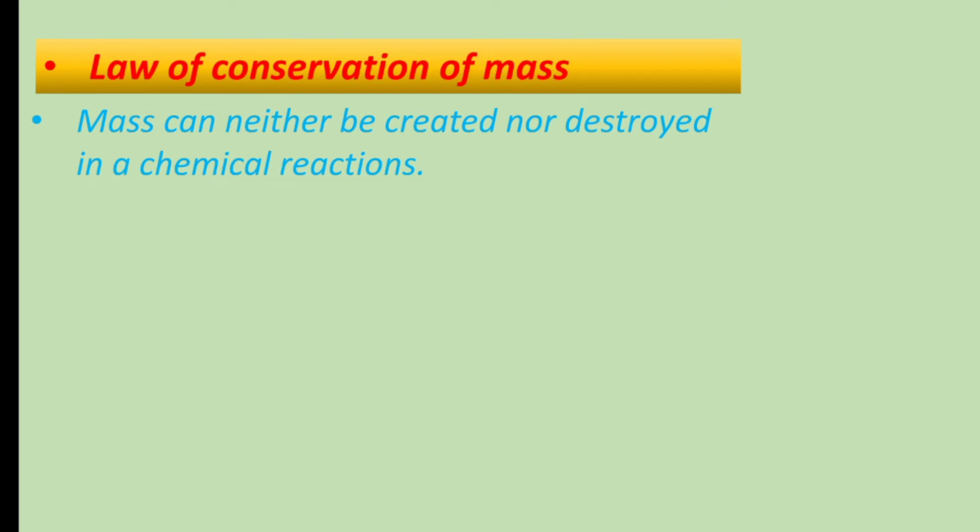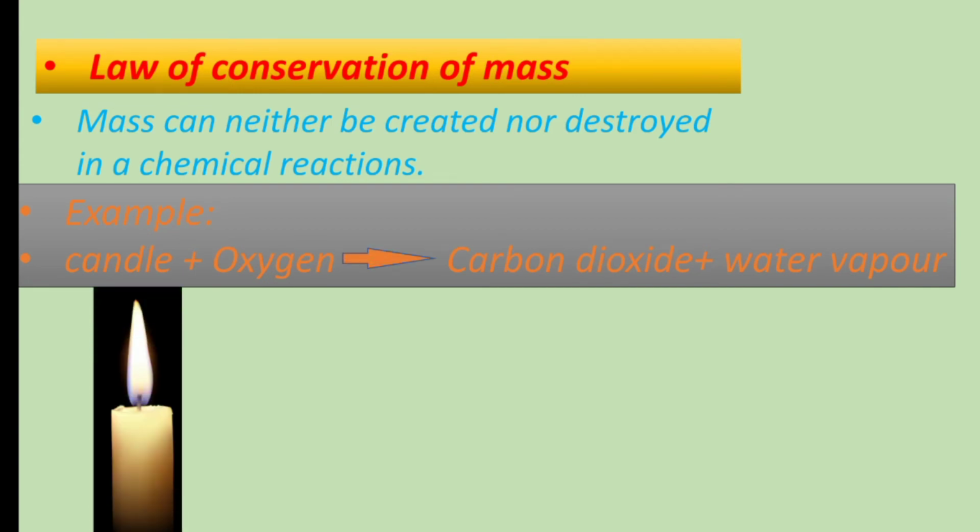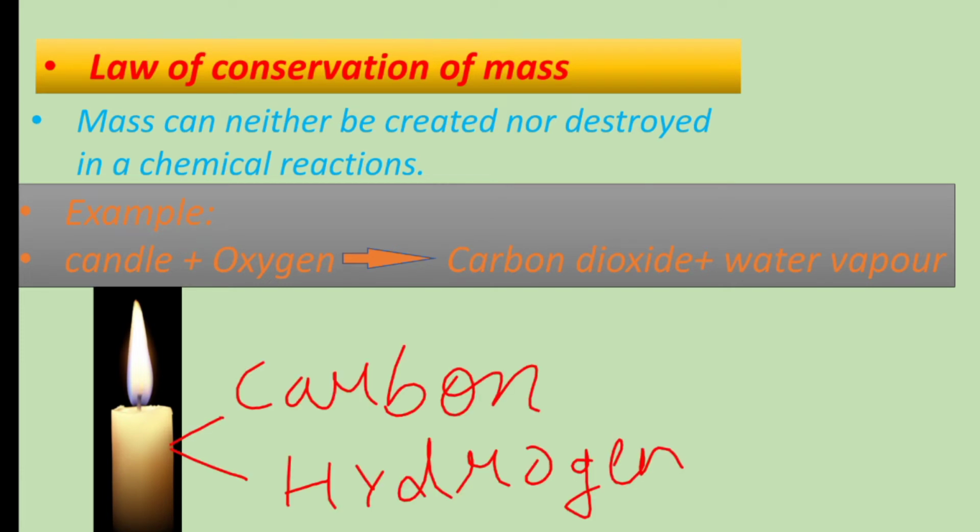Let's take an example of a candle. When a candle is burned in the presence of oxygen, the carbon and hydrogen atoms in the candle form carbon dioxide and water vapor. You see that no new atoms are formed on either side.